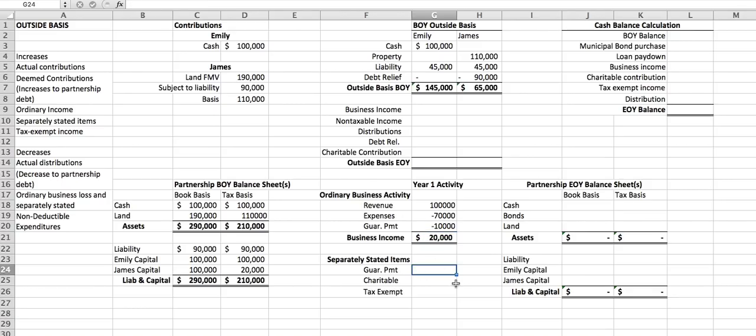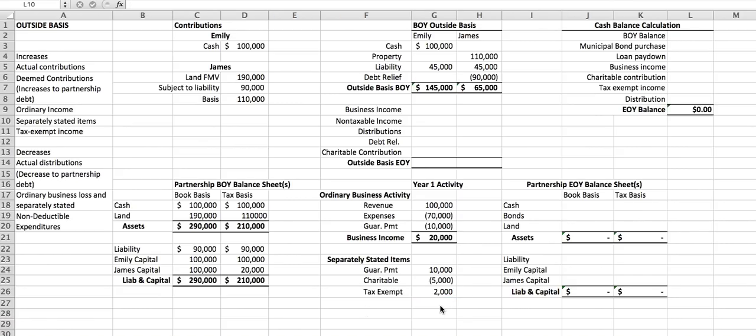They also have some separately stated items. So if you look at the separately stated items, what are we talking about? Well, one, we're going to report the guaranteed payment of $10,000 to James. That will only be reported on James's K1. Charitable contributions of $5,000 will be reported half to each of the partners, Emily and James. And we have some tax-exempt income of $2,000 that will also be reported half to each of the partners.